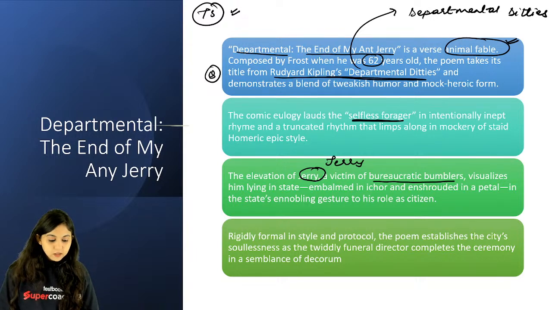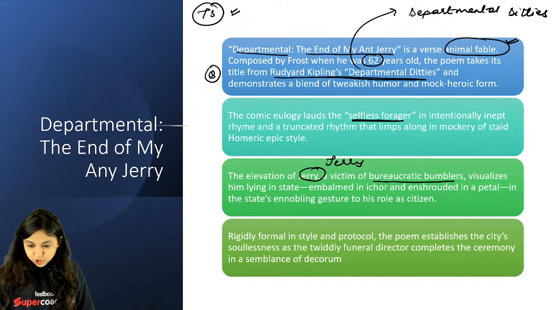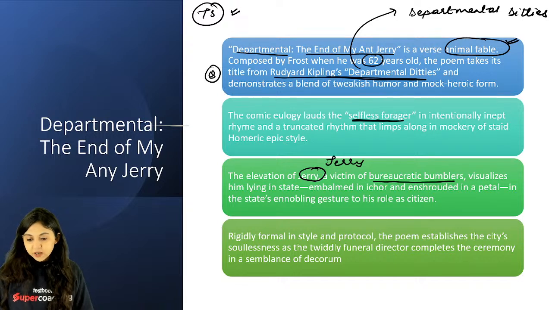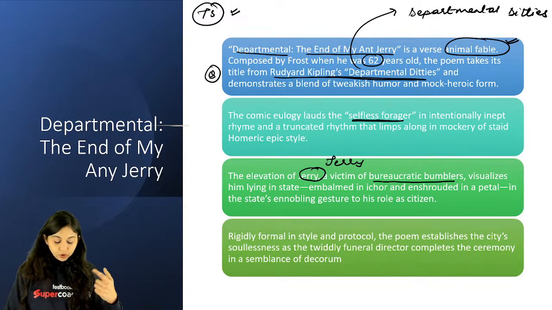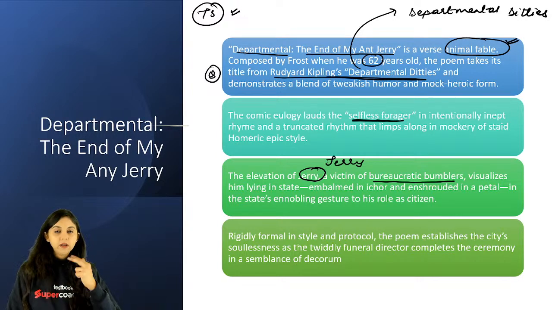So Departmental, the End of My Ant Jerry. This is of course another important work that he has written, and written when he was 62 years old. I've already told you, A Masque of Reason 1945, A Masque of Mercy 1947. And how are they influenced? A Masque of Reason is inspired by Paradise Lost. A Masque of Mercy is inspired by Paradise Regained.